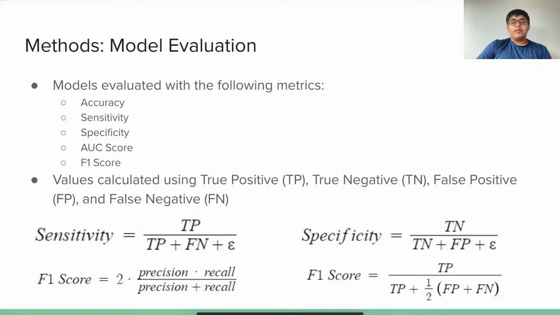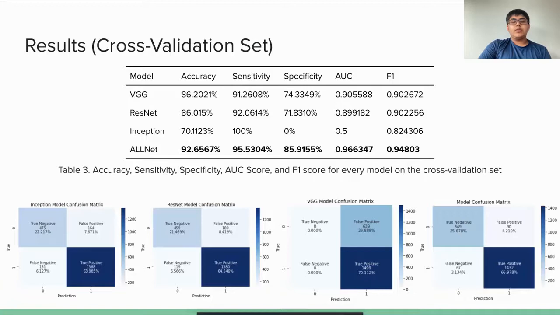After the models were evaluated on the cross-validation set, the best model was then determined using the previously mentioned metrics. This model was then evaluated on the test set using those same metrics to determine its performance on new data. As shown in Table 3, the proposed model ALLNet generally outperformed all of the other models in every metric.